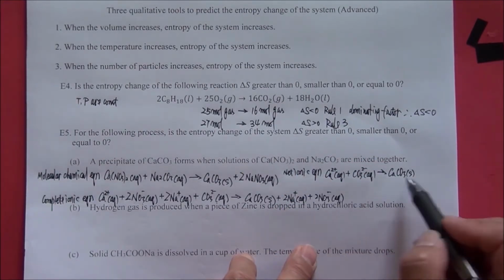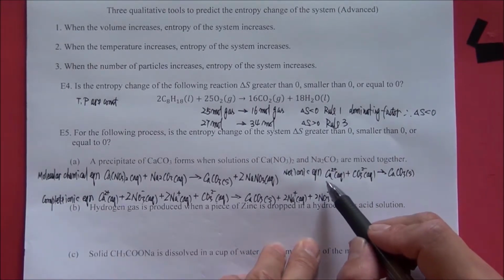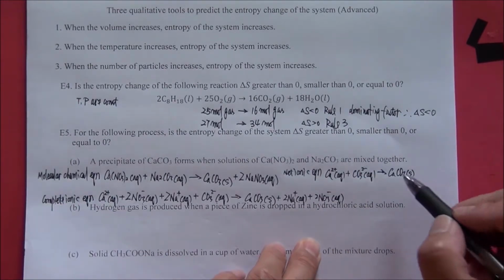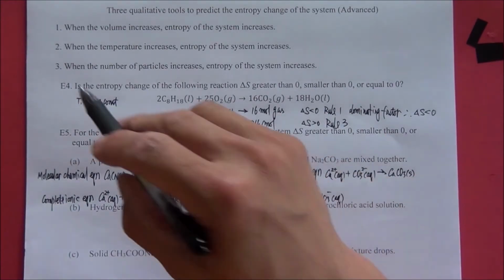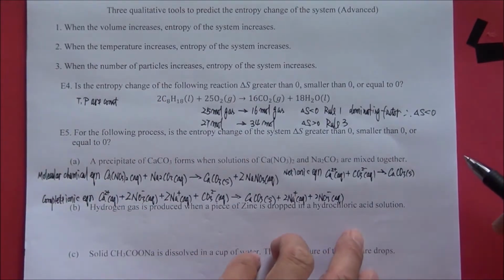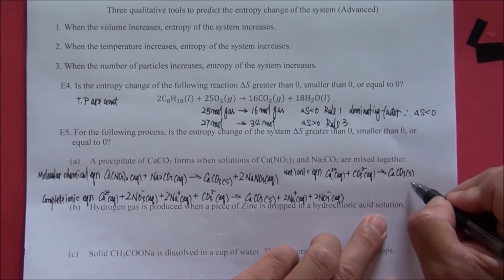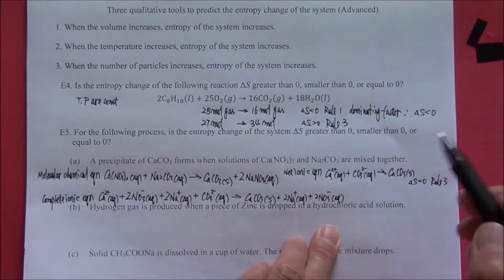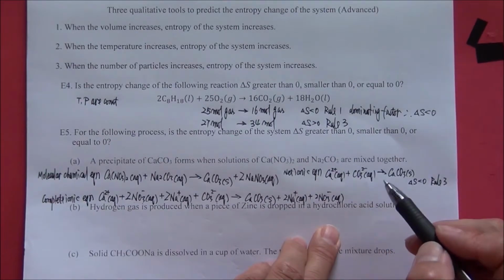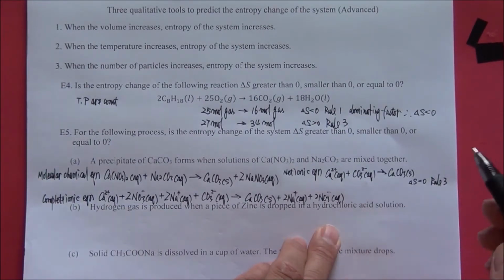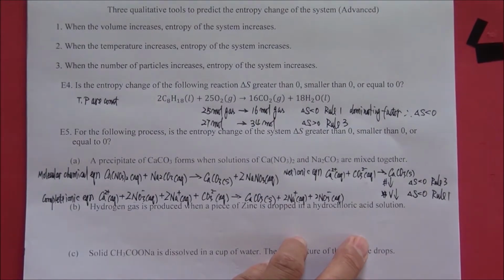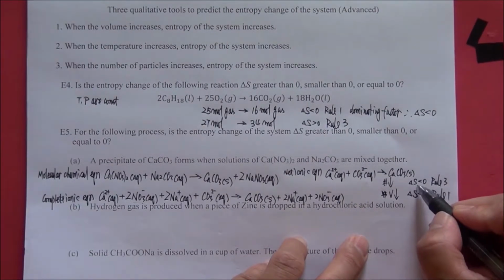From the net ionic equation, we can see that the number of moles decreases because we have 2 moles of reactants and 1 mole of product. According to rule number 3, the entropy of the system decreases. We can also use rule number 1 to predict. The ions occupy larger volume in the solution than the insoluble precipitate. So the final answer is delta S less than 0.